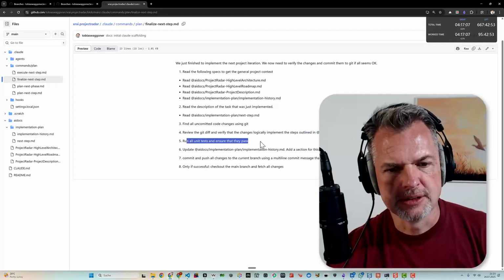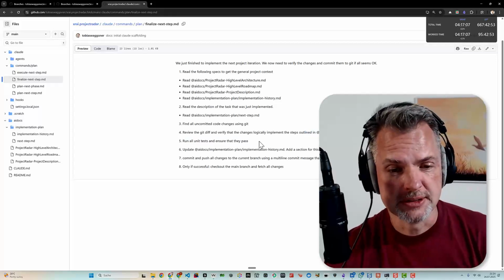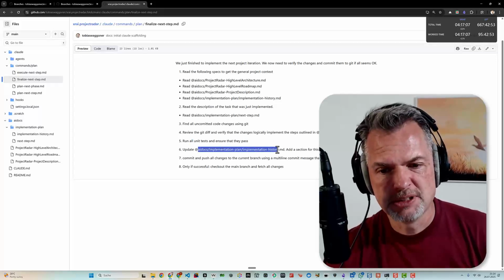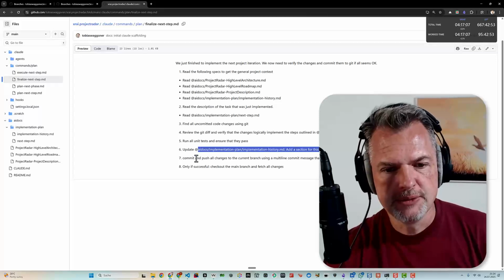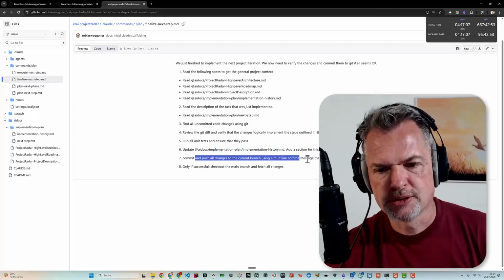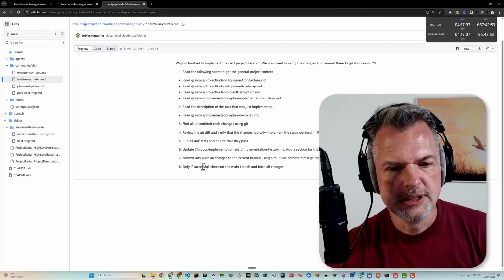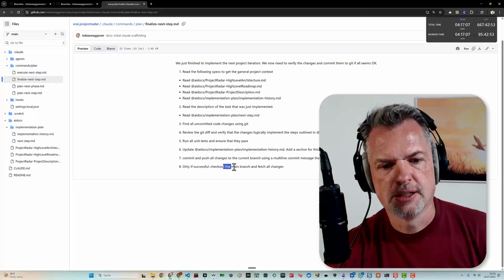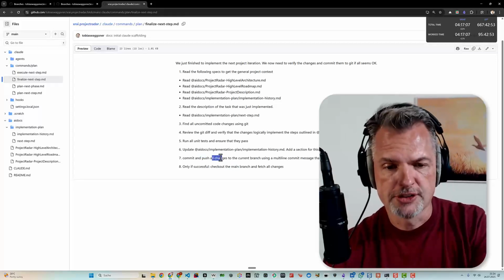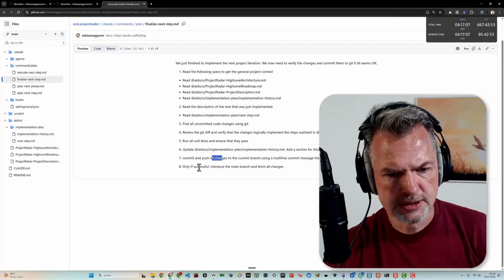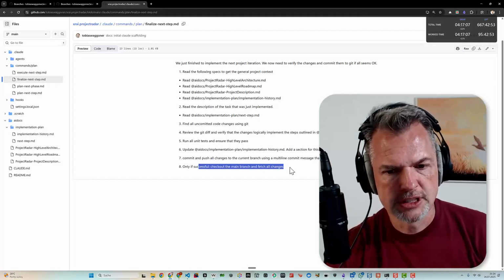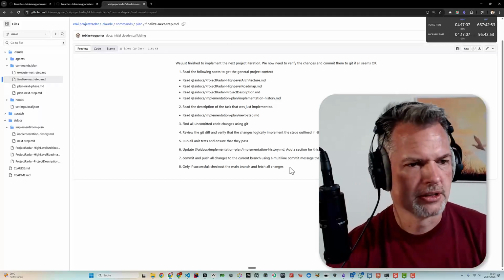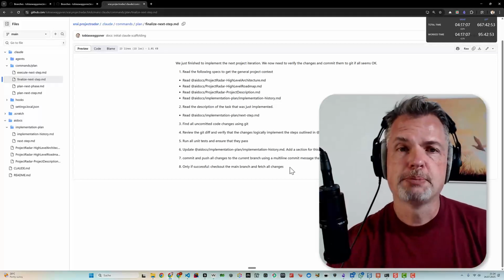And then we run again. This should already be run, but we run all unit tests again to show that they pass. And then we update the implementation history. And then we commit and push all changes to the current branch using multi-line commit messages, blah, blah, blah. And only if successful, then we push, exactly. We should also, I see, create a pull request at this point. Then we check out the main branch and fetch all changes so that we make sure that we are on the main branch before continuing anything. And this is basically the workflow.